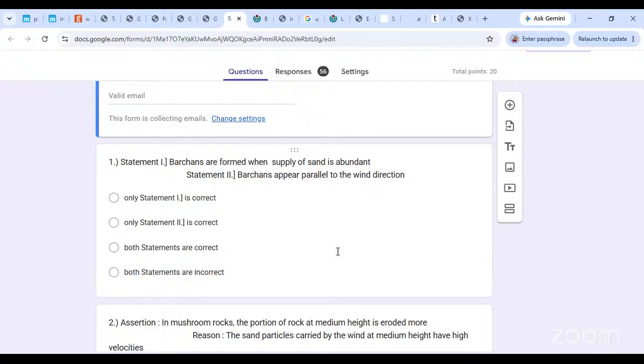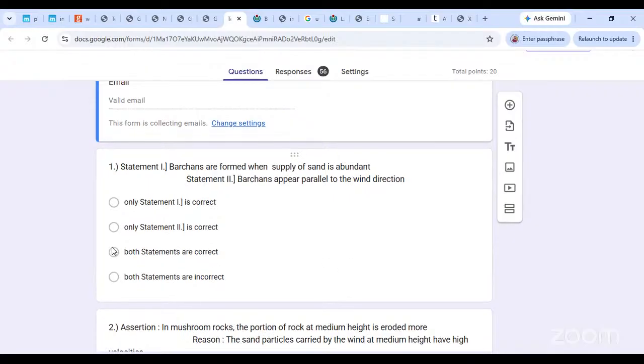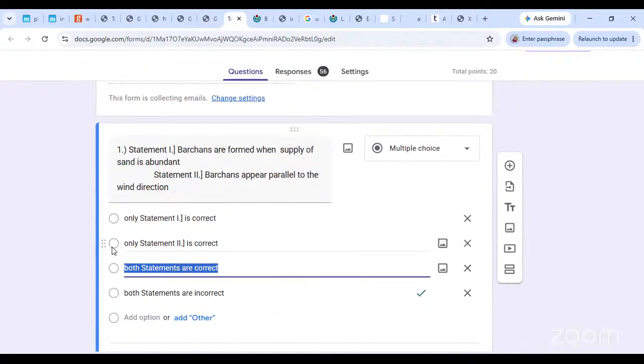Will the supply of sand be abundant or less? Abundant. That is clearly there. Okay, we say barkans appear parallel to the wind direction. I feel both statements should be said. Sorry, what? No, clearly not.